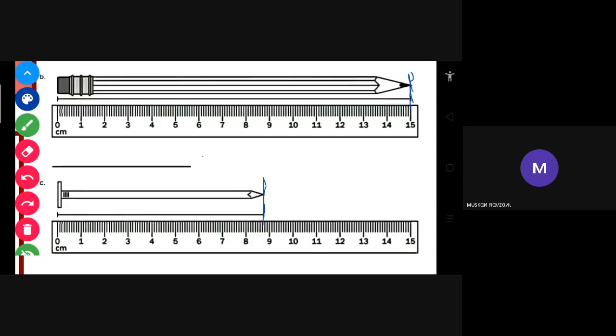So you just have to see where it ends. The big numbers which are given on the scale, that is centimeter, and after that centimeter, how many arrows, that is millimeter. So you have to tell about centimeter and millimeter both.